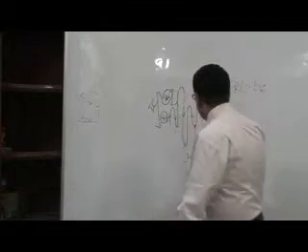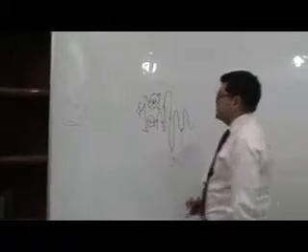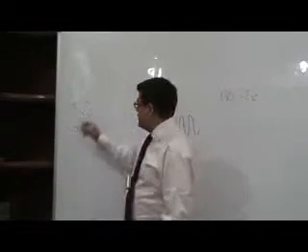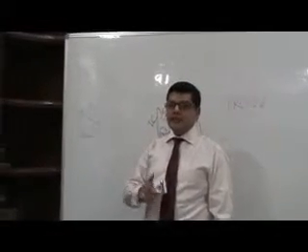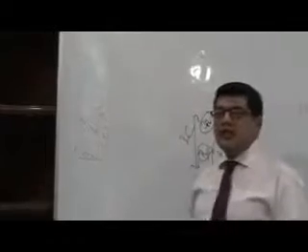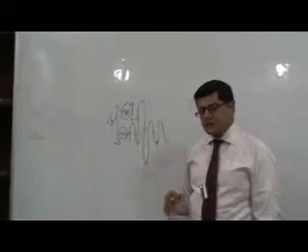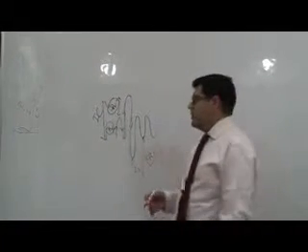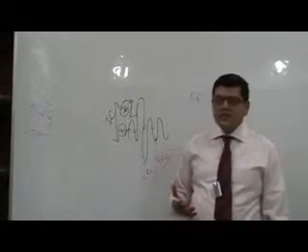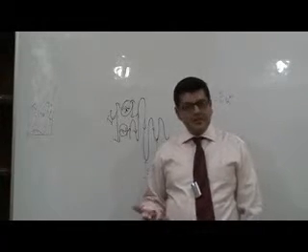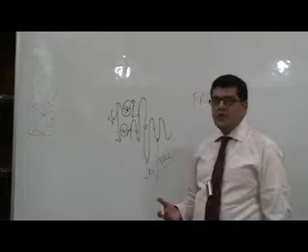So the functional residual capacity, coming back to what we were discussing, is the lung volume at which these two opposite elastic recoils exactly balance each other. What that means is, bringing the lung back to functional residual capacity will always be a passive process. Changing lung volume from functional residual capacity will always be an active process. Let's discuss that further. We've read and we've been taught that inspiration is an active process and expiration is a passive process. Let's discover why that happens.